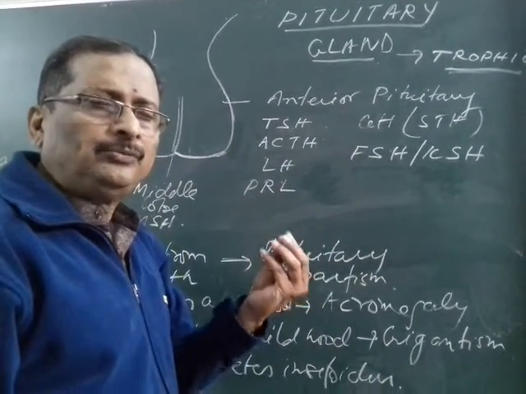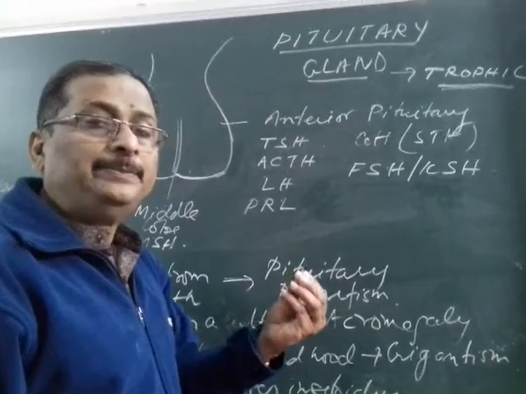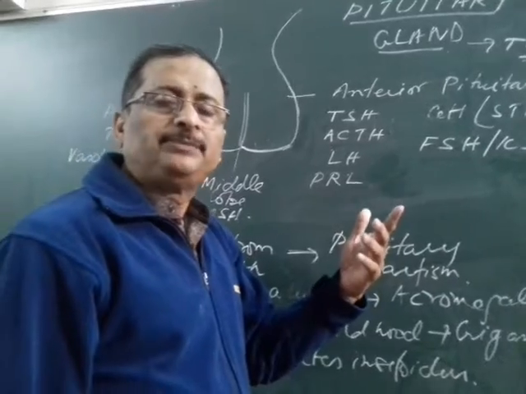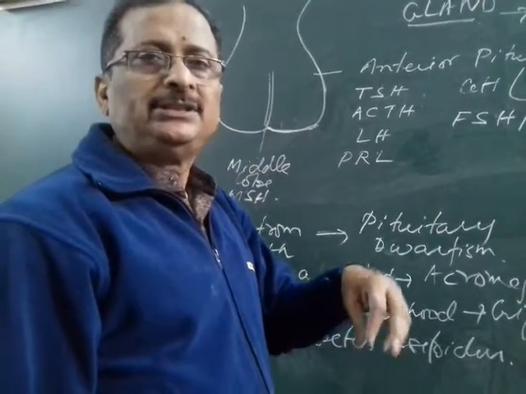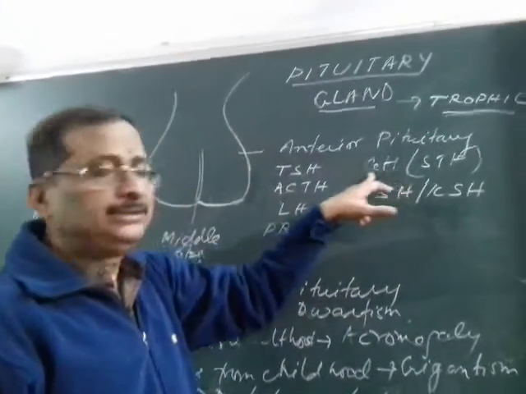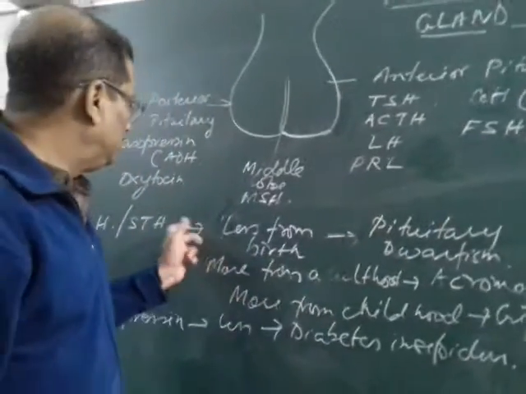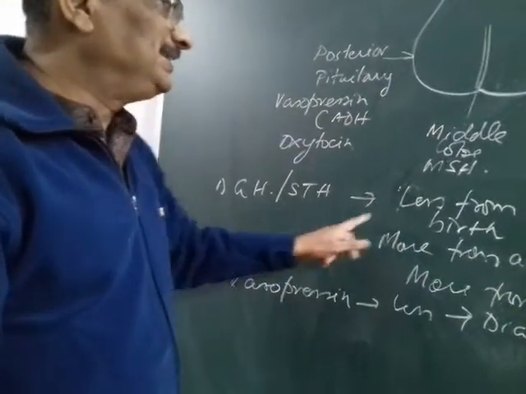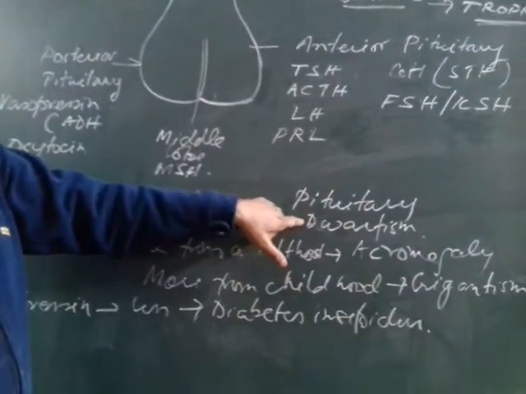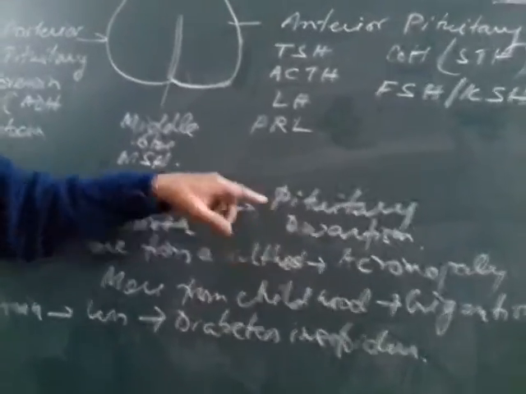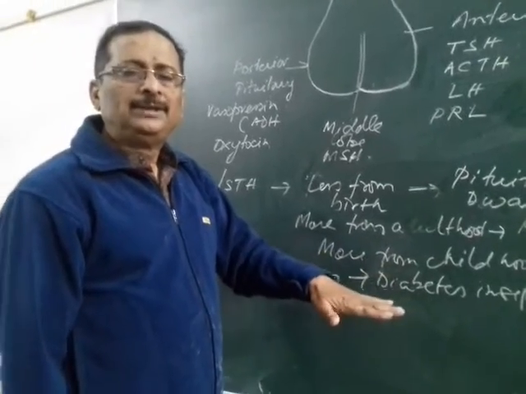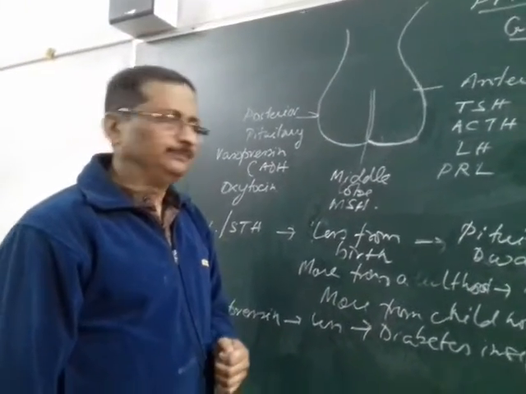Now we have to study some of the disorders which can occur due to hyper or hyposecretion. Hypersecretion means more secretion, which causes problems in the human body, and hyposecretion is less secretion, which also causes problems in the human body. So we'll study one hormone, the growth hormone, GH. If the GH or the somatotropic hormone is secreted less from birth, then it leads to pituitary dwarfism. In pituitary dwarfs, you will see they do not have longitudinal growth, but they have lateral growth. So you will see they have a stunted growth, and that is what we call pituitary dwarfism.